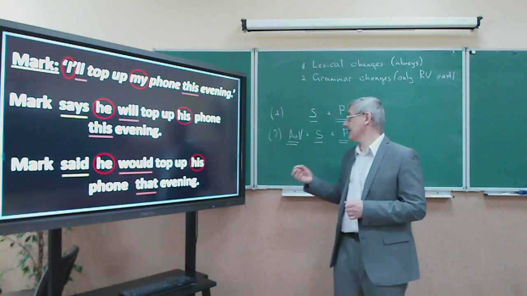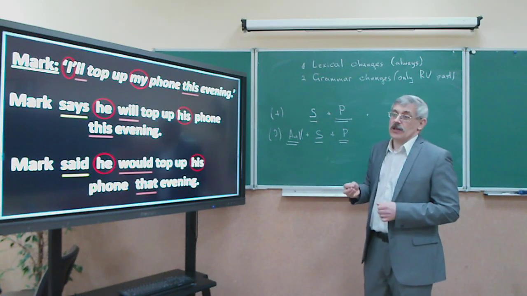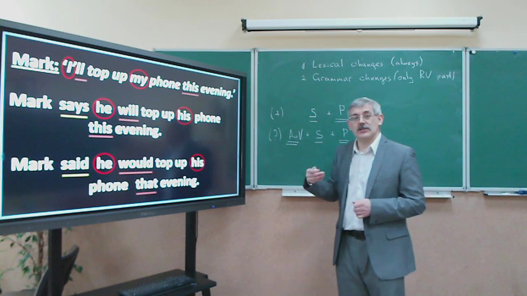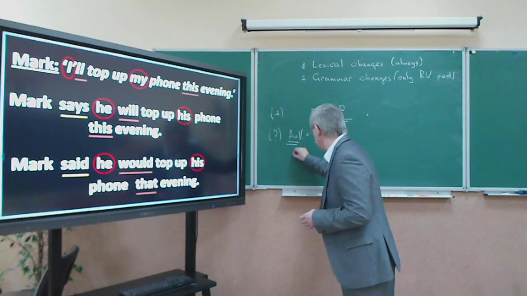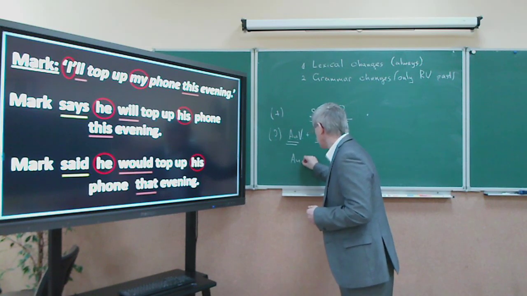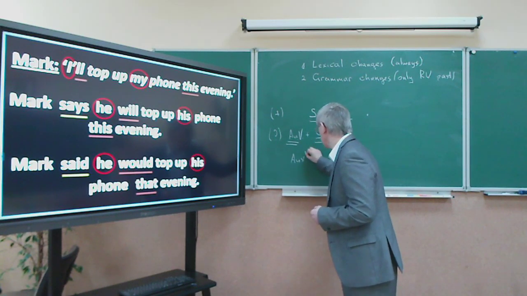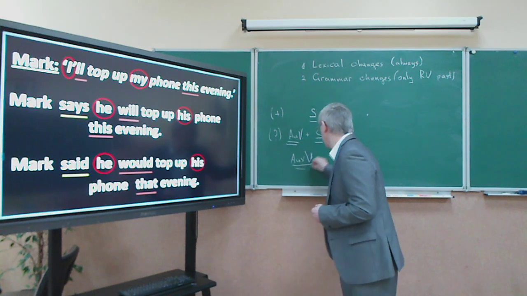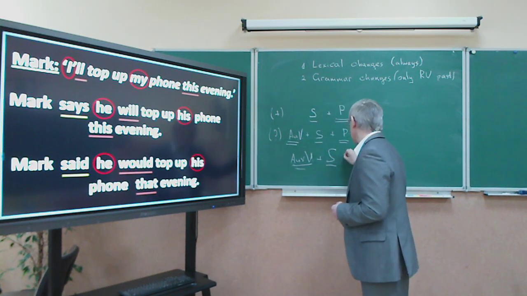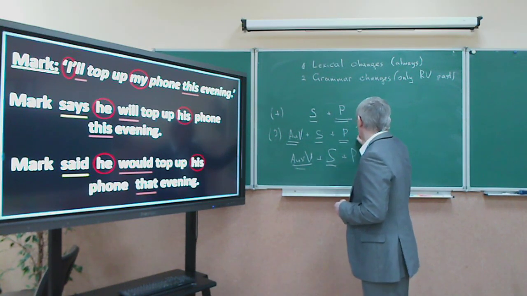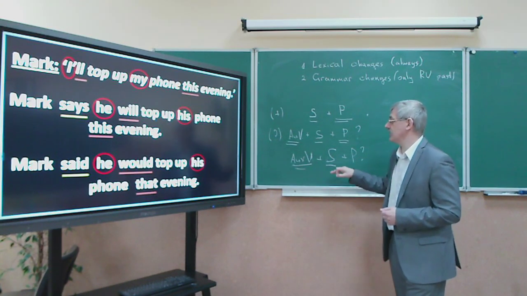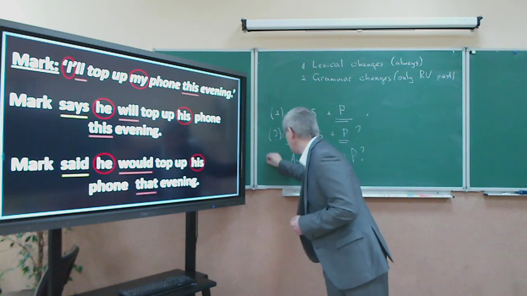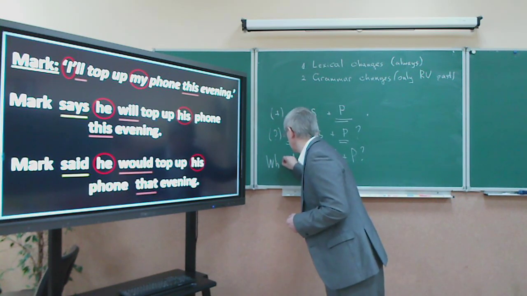Загальне питання, так? What about special questions? So special questions are given to specific information. So everything is the same as in the question. The word order is the same. The only thing is that we add a question word.